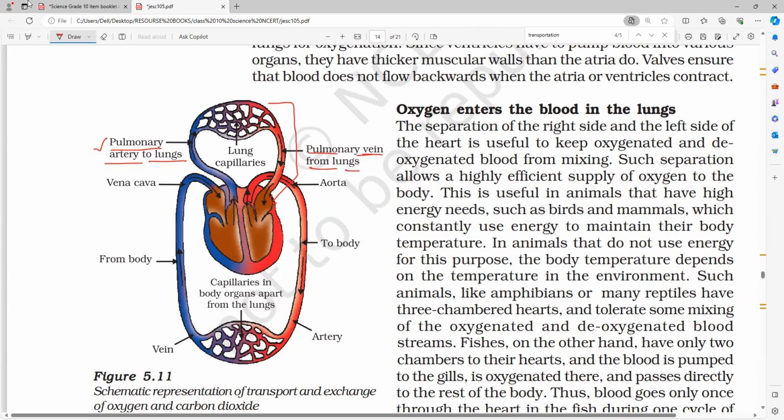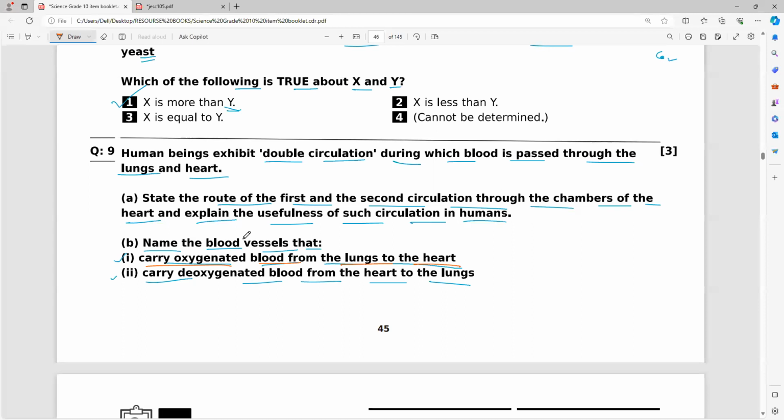Now, the A part. It is a 3 mark question. The A part carries 2 marks, and the B part half mark plus half mark, so you will get 1 mark. In the A part you see: state the route of the first and the second circulation through the chambers of the heart. That is 1 mark. And explain the usefulness of such circulation in humans.